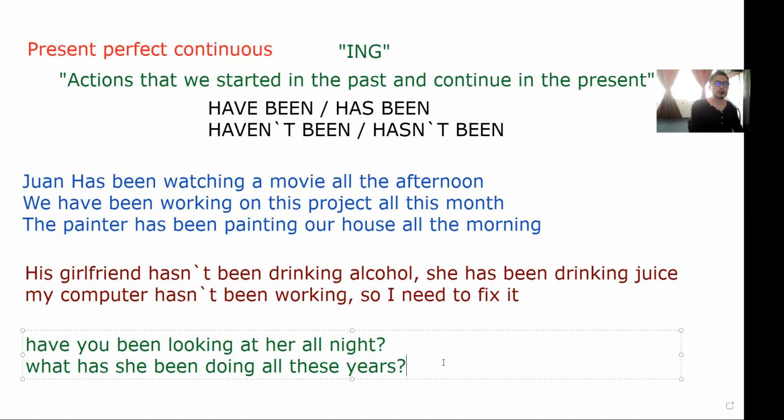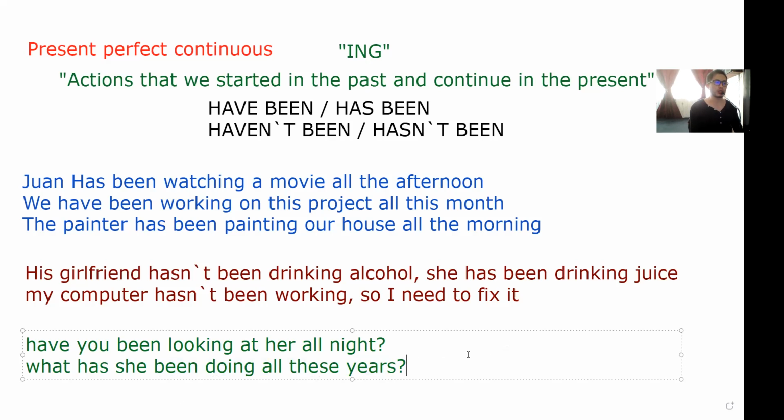What has she been doing all these years? Which means that we need information about what she did in the past and what she is still doing in the present. Then we are requiring that information in order to understand what her actions have been during all these years.